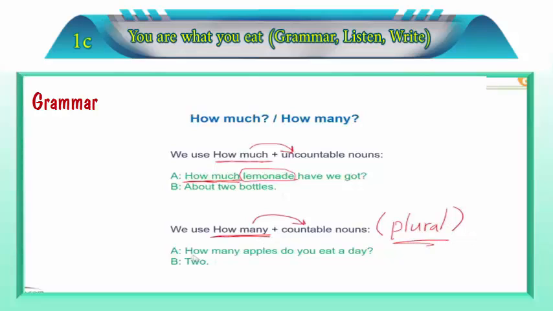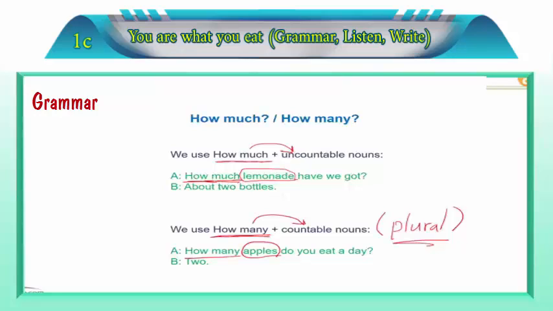Very nice. For example, how many apples do you eat a day? So, apples is countable. I can count it. 1 apple, 2 apples, 3 apples, 4 apples. Okay, it's countable. Because of that, we used how many before that. Okay, how many apples?